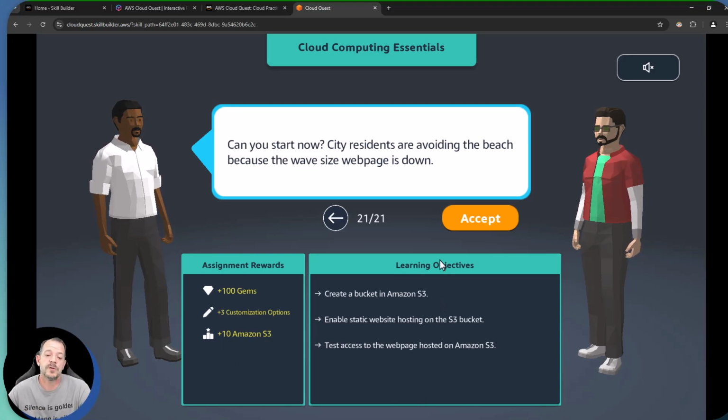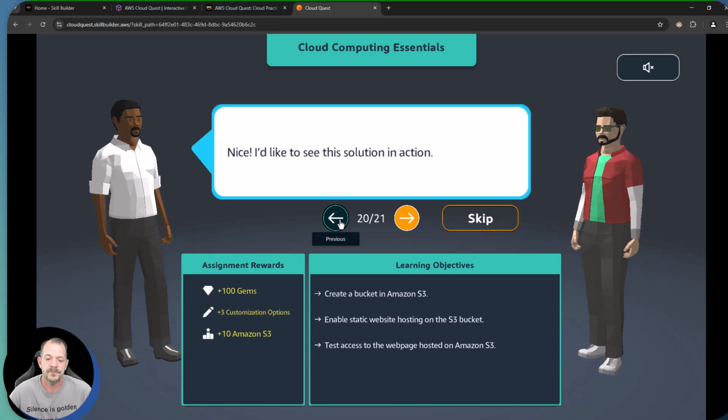So here you can see our learning objectives in this case. Let's create a bucket in S3. Let's enable static website hosting on the S3 bucket, and then let's test access to a web page hosted on Amazon S3. Yes, S3 is not only an object storage solution, but it's also a web hosting platform if you choose to do so.